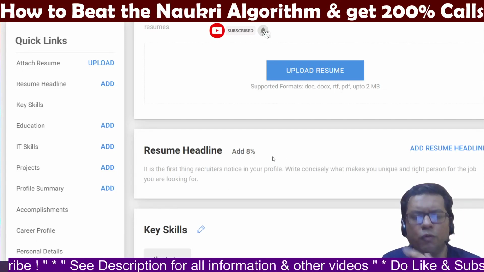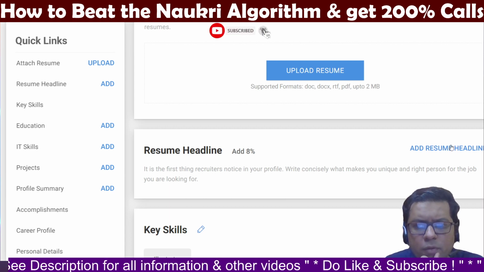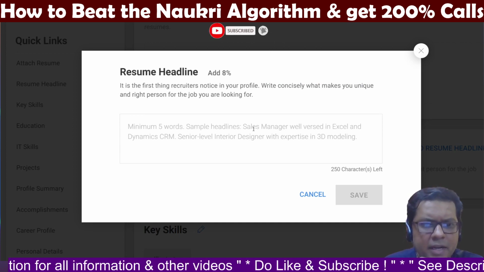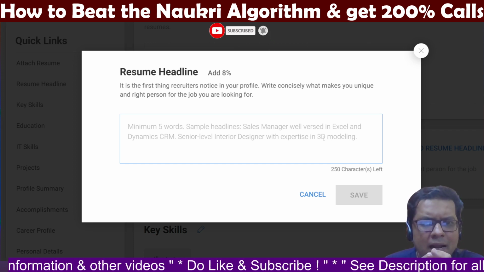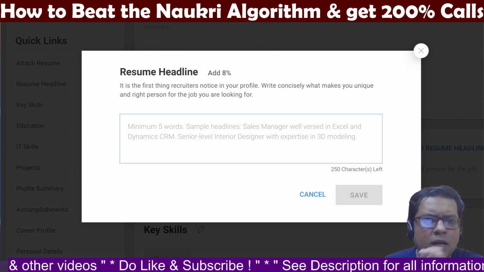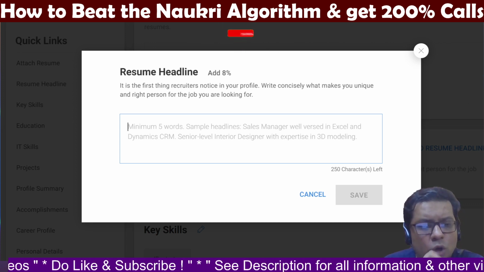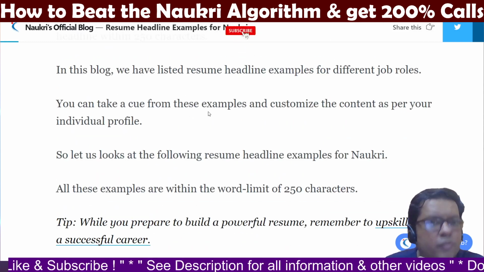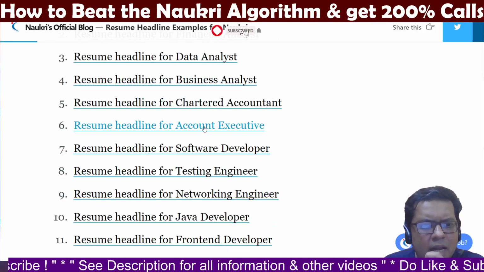This is the Naukri profile that I have on my screen right now, and I see that there is a section in which you have to put in your resume headline. When I click on this, it gives me a recommendation on how you should make a sample resume headline. For this, there is a very helpful tool available on the naukri.com portal itself that will help you build a very decent as well as search engine optimized headline that can beat the algorithm and get you more calls. We'll go to this blog of naukri.com, wherein you will easily find a resume headline for your profile.